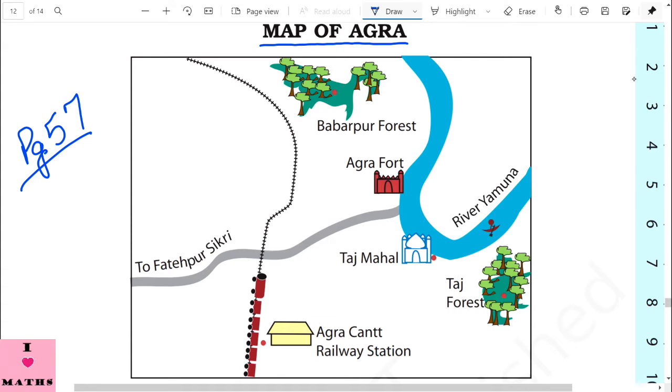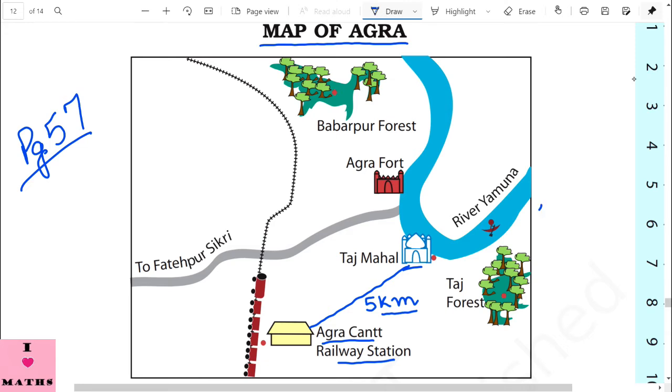So, children, Agra Cant railway station to Taj Mahal. This is Agra Cant railway station, and this is Taj Mahal. Now, from Agra Cant railway station to Taj Mahal, the distance is 5 kilometers. Now, children, you must be wondering, what is kilometer? You have learnt what is meter. I showed it to you in my last video.